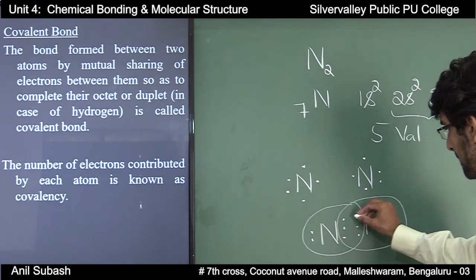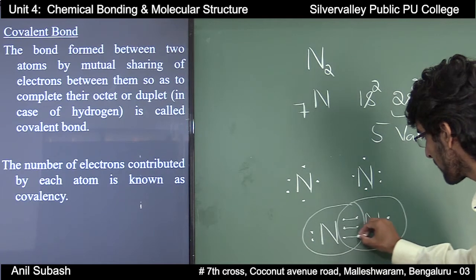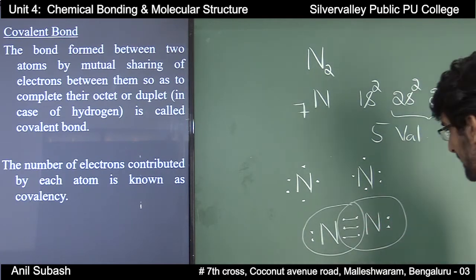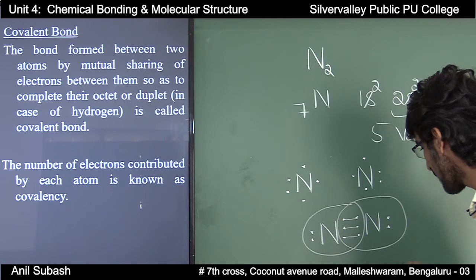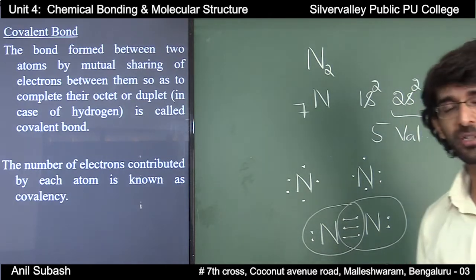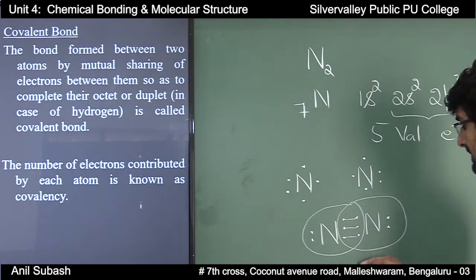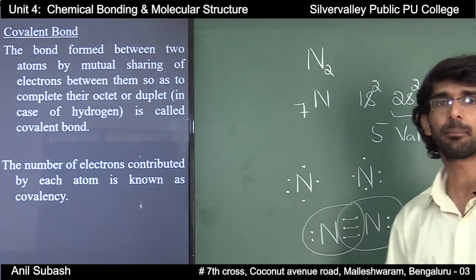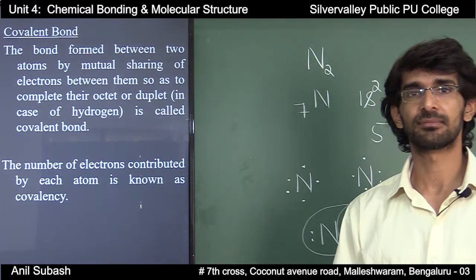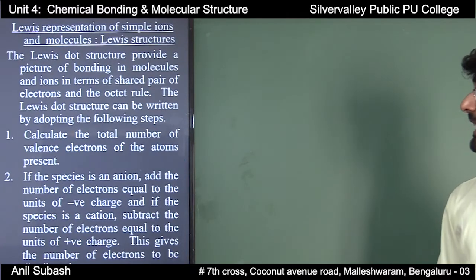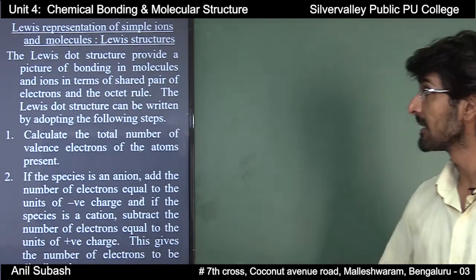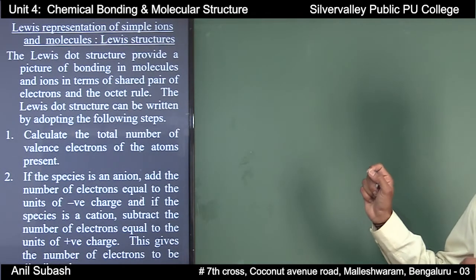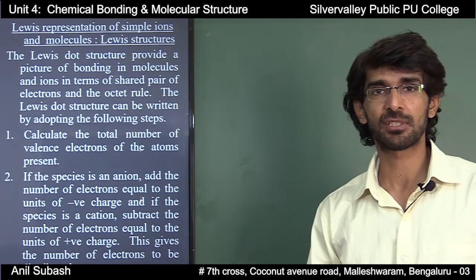And since 3 pairs of electrons are shared between 2 nitrogen atoms, there exists a triple bond between these 2 nitrogen atoms, and a triple bond is represented by 3 lines between the 2 combining atoms. Lewis representation of simple ions and molecule structure, that is, Lewis structure of simple ions and molecules.